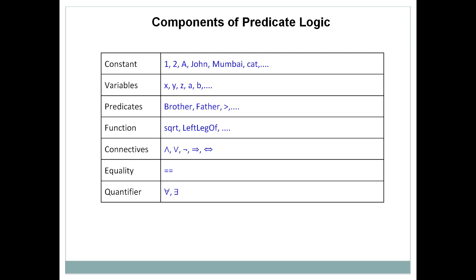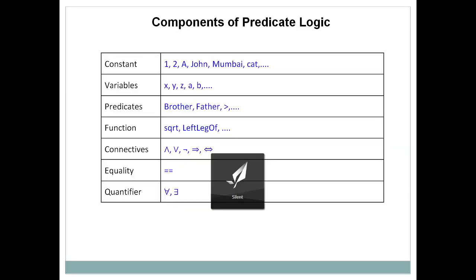But in predicate logic we have various components. The very first one is constant. You can say 1 is a constant, 2 is a constant, John is a constant, Mumbai is a constant, cat is a constant. Such values are called constants.